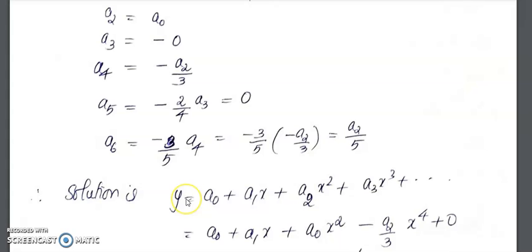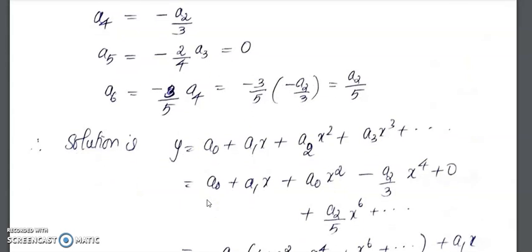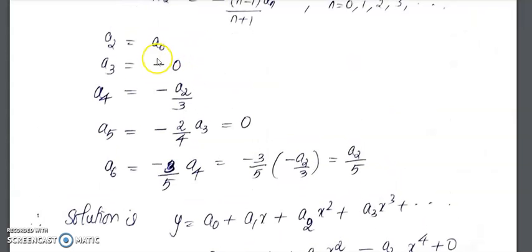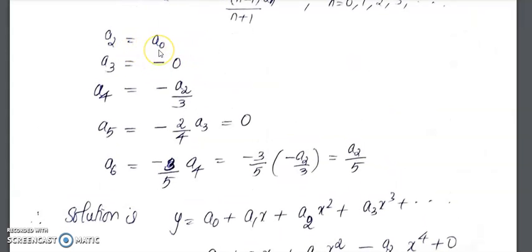So now let us write the solution. You will get y equal to a0 plus a1x plus a2x square plus a3x cube plus etc. So substituting all the coefficients, this is what you are going to get: a0 plus a1x, a0 x square minus a2 by 3 x raised to 4, then 0, a2 by 5 x to the power 6 plus etc. So a2 will be equal to a0.